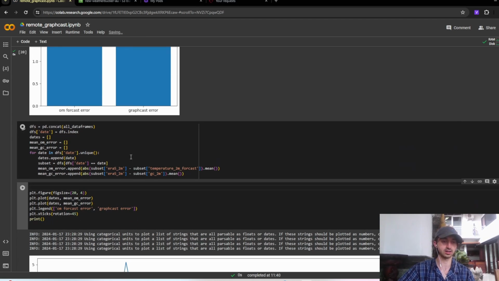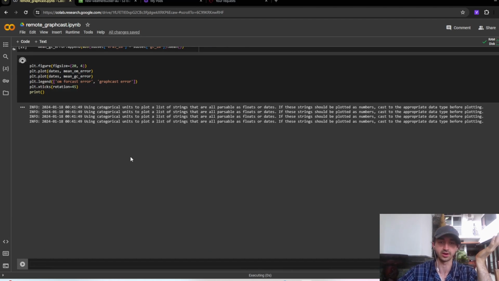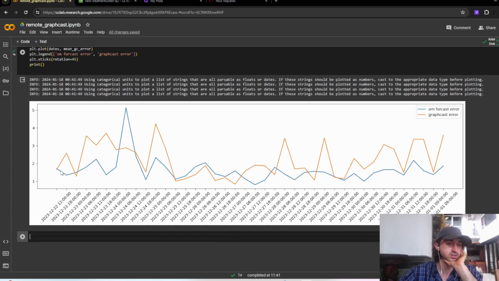And finally, we can plot over time what the errors look like. The errors start off at less than 2 degrees, and then they spike. What's kind of interesting is that we're not noticing the error increase as time goes on. You'd expect that as the forecast progresses, it gets less and less true to reality, and that doesn't seem to be the case. I guess maybe GraphCast is kind of increasing over here.